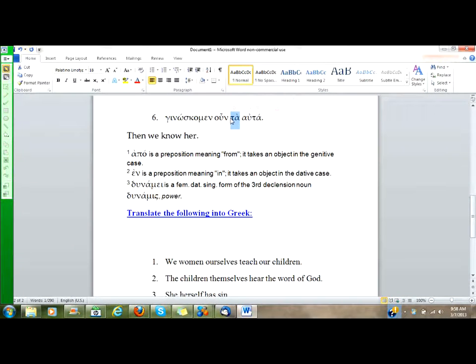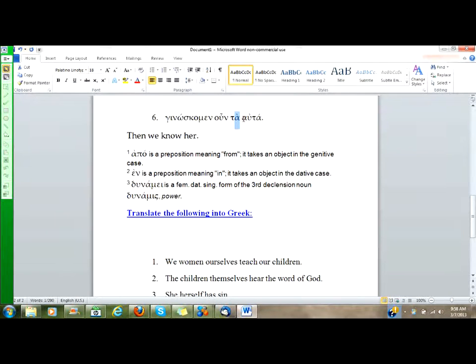Remember, in the singular feminine forms of the definite article, we see an eta, not an alpha. This is a plural neuter form, and so is auta. So what do we have here? Well, we have the third person pronoun in the attributive position. You see, it's immediately preceded by the definite article ta, and so it's in the attributive position, so it means same.